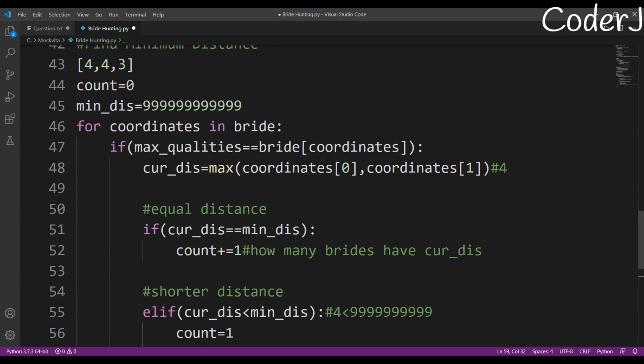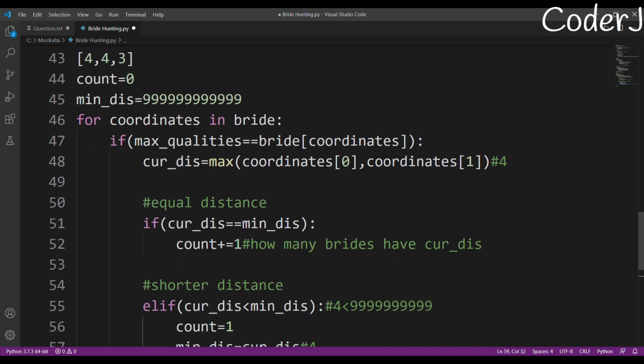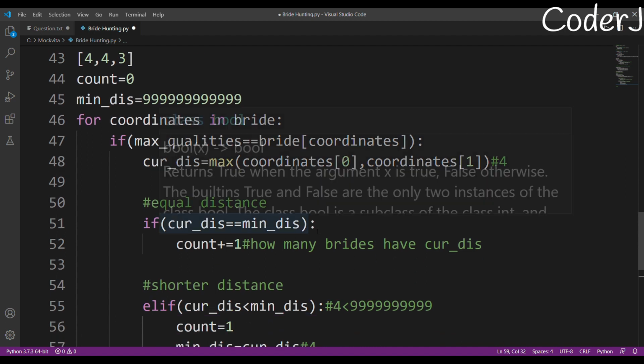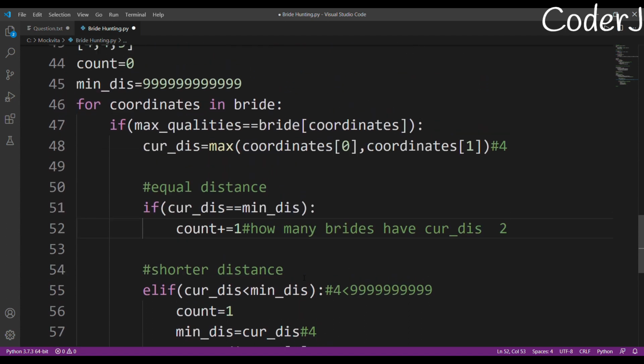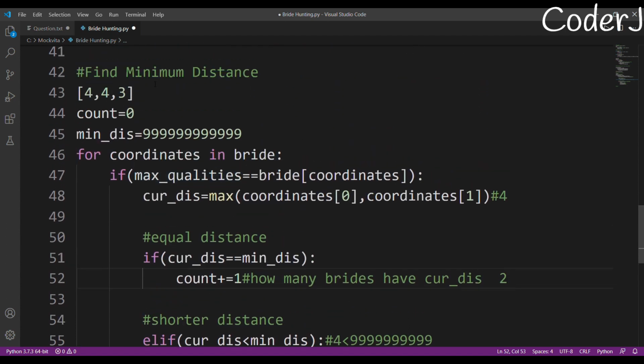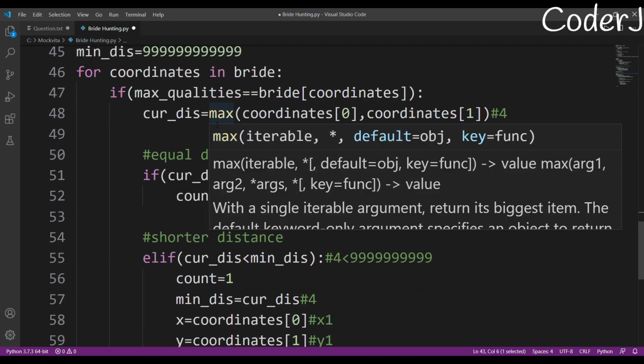So we'll iterate again and come into this condition, and we'll get that our current distance again is 4. Is our current distance equal to the minimum distance? Yes, because our minimum distance right now is 4, so we'll come in here and my count will increment and become 2. After that I'll come again. Now I have a new value, 3, so now my current distance is 3.